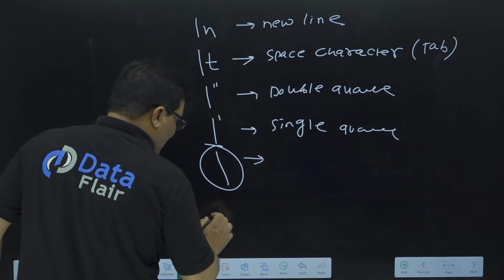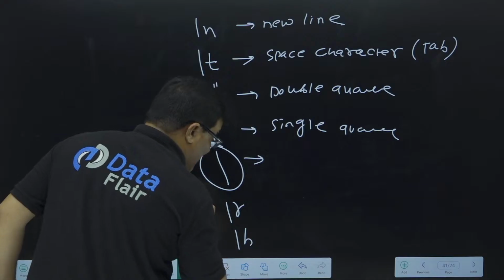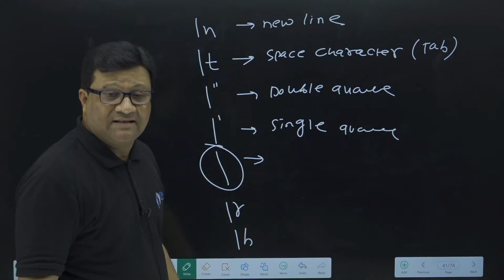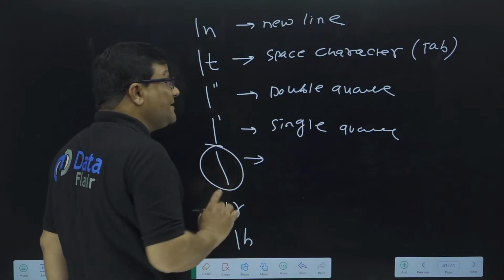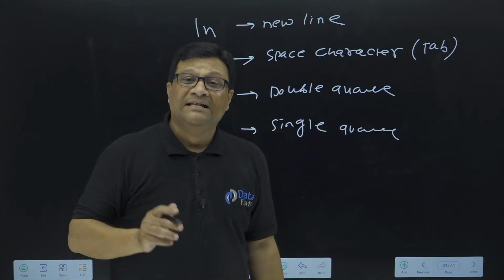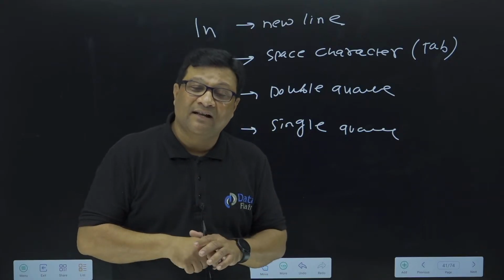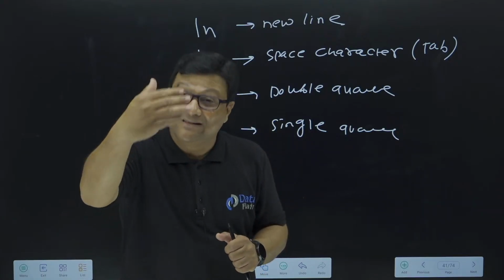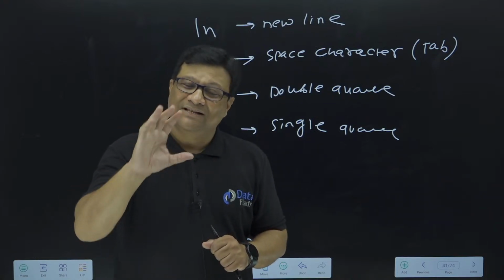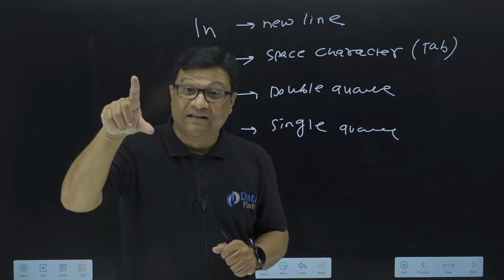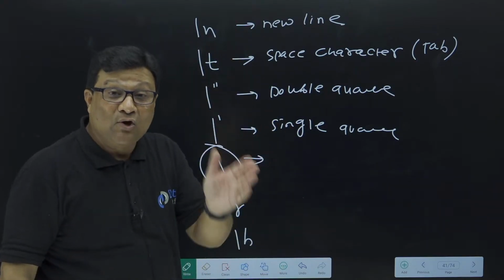Backslash r, which is called carriage return, is there. Backslash b is there, backspace, if you want to remove a character, but these are not very useful right now. But I hope you understood what an escape sequence in Java is. Escape sequence means a special character. Why is it called a special character? Because this character will not print as it is on the console screen. Like if I use h in double quotes, this h will print as it is. If I use v, that v will print as it is. But when I use backslash n, it will not print as it is.